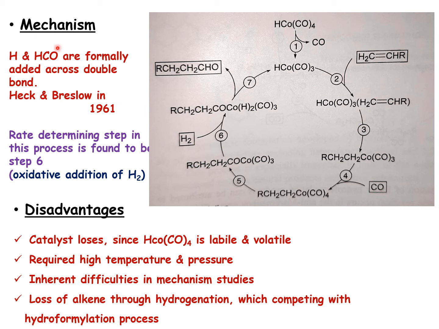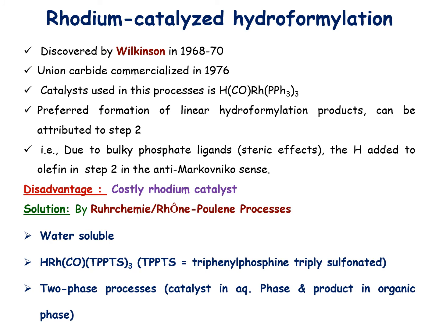So that is who was discovered. The rhodium-based hydroformylation catalyst was developed by Wilkinson in 1968 to 70. It was commercialized by Union Carbide in 1976. The catalyst used here is a carbonyl hydride triphenylphosphine rhodium(I) complex.